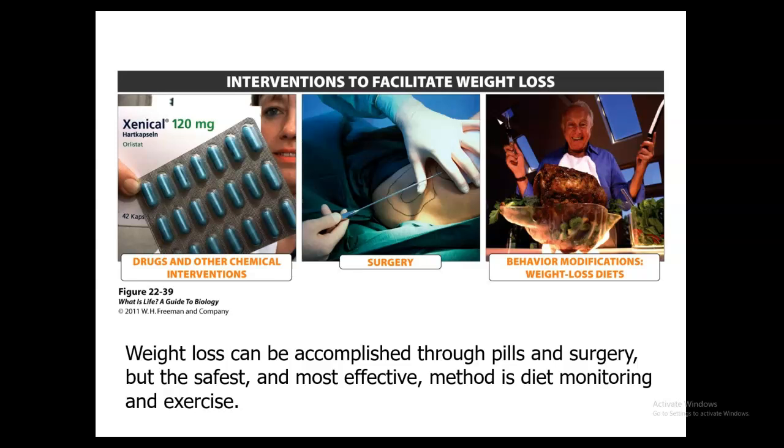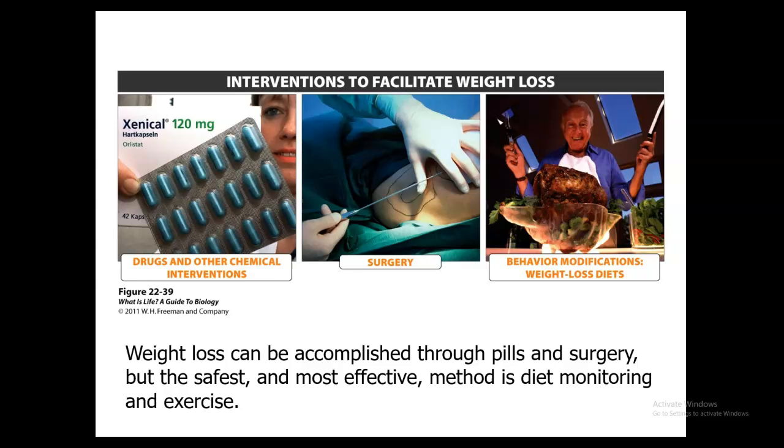This is going to cause a reduction in the amount of food that's able to be ingested, and so it is a long-term option, but generally reserved for severe cases of obesity. And then weight loss diets. So the most common strategy is to simply reduce your caloric intake. So here we have portion control and general caloric restriction.